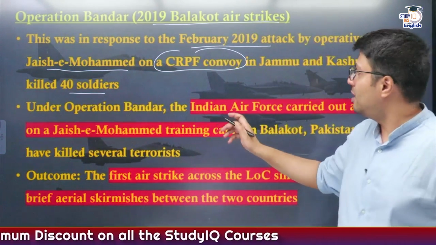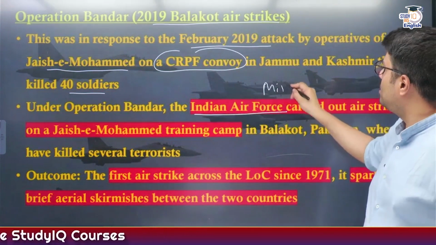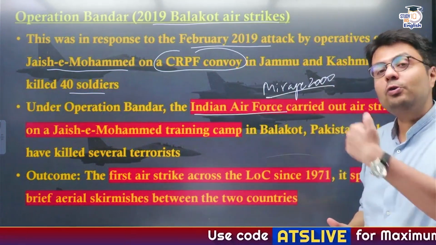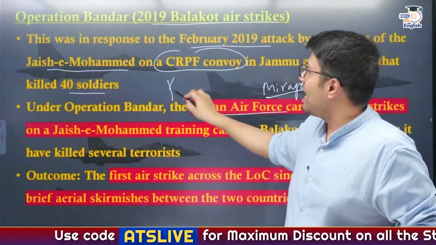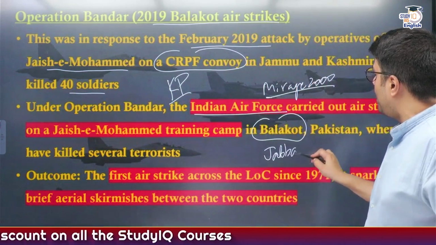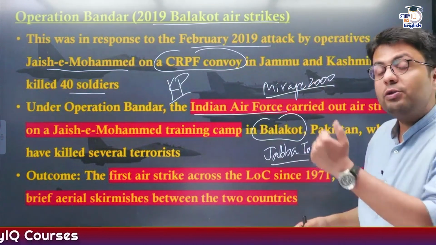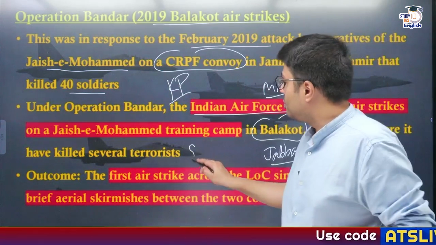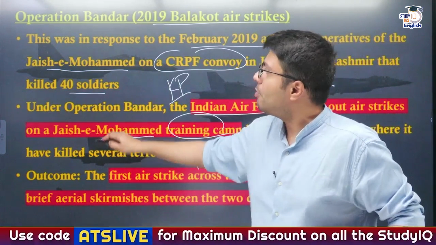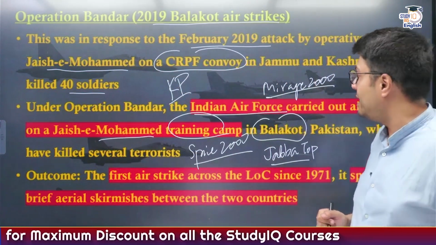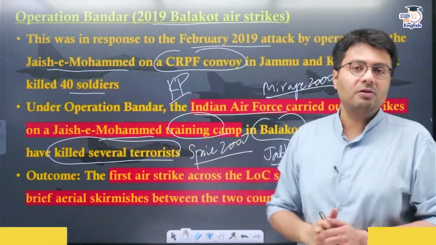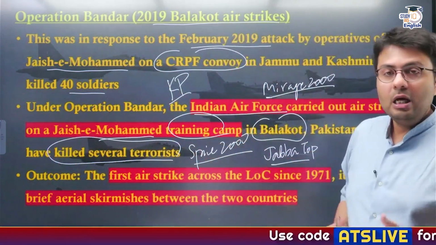Now, what happened in Operation Bandar is that Indian Air Force jets, particularly Mirage 2000 jets, crossed the Line of Control, and not just the Line of Control, they also crossed the international boundary, attacking the Khyber Pakhtunkhwa region, particularly Balakot, and a specific area in Balakot, that is Jabba Top, was targeted. Here, the payload of Spice 2000 weapons, which are Israeli weapons, was dropped onto a training camp belonging to Jaish-e-Mohammed, who was responsible for the Pulwama attack in 2019. Now this attack resulted in the killing of several terrorists and also the destruction of the terrorist infrastructure in the Jabba Top region in Balakot. Now why was this significant?